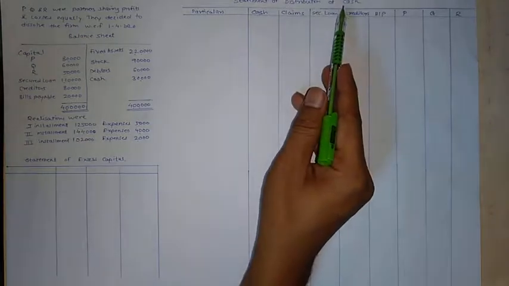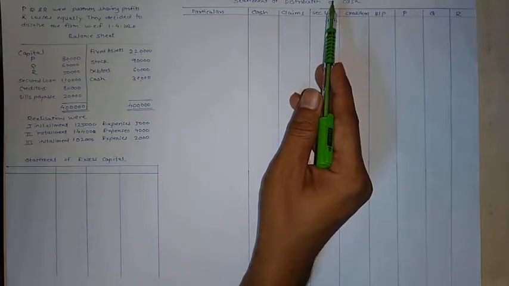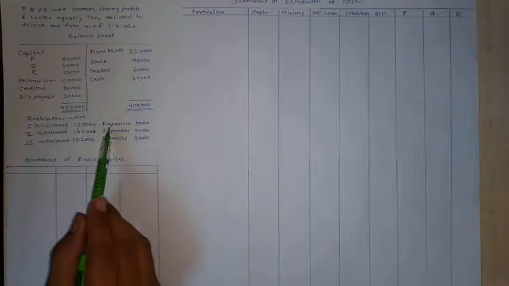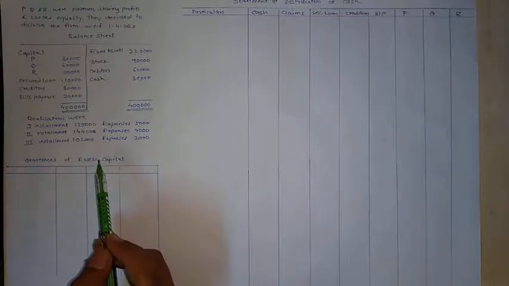Realizations are given, first, second, third installment, and at the same time expenses on realization are also given. So accordingly, while preparing the statement of distribution of cash, new adjustments are payment to creditors and bills payable in a particular ratio and adjustment for installment amount and expenses. So let's start with excess capital.